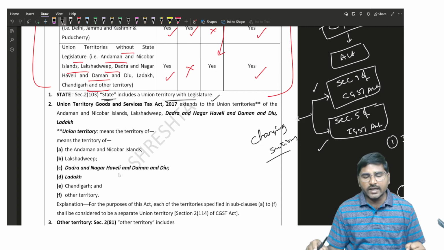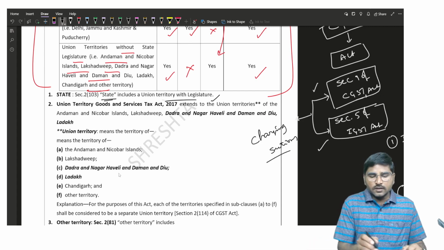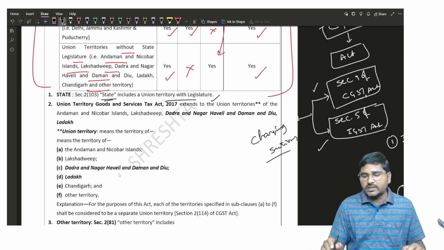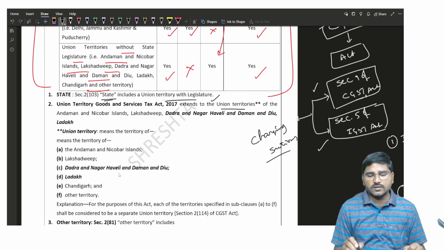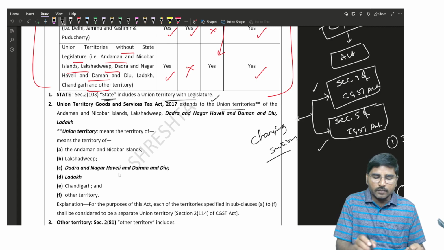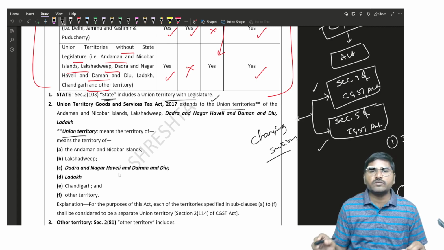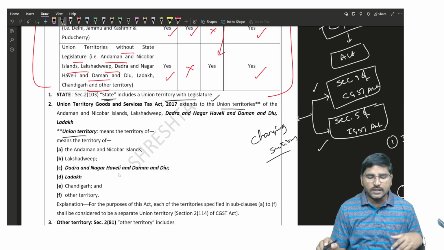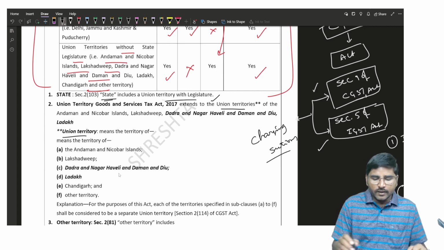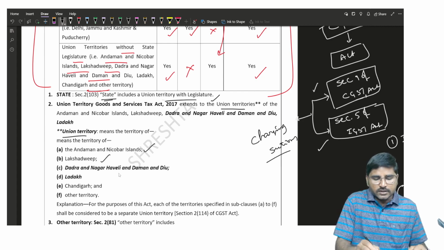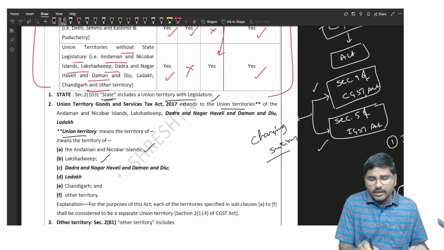And the next one, second one, union territory. Now, the Union Territory Goods and Services Tax extends to the union territories of the Andaman and Nicobar Islands, Lakshadweep, Dadra and Nagar Haveli, and Daman and Diu. Now, the definition of union territory: union territory means the territory of the Andaman and Nicobar Islands, Lakshadweep, Dadra and Nagar Haveli, and Daman and Diu.